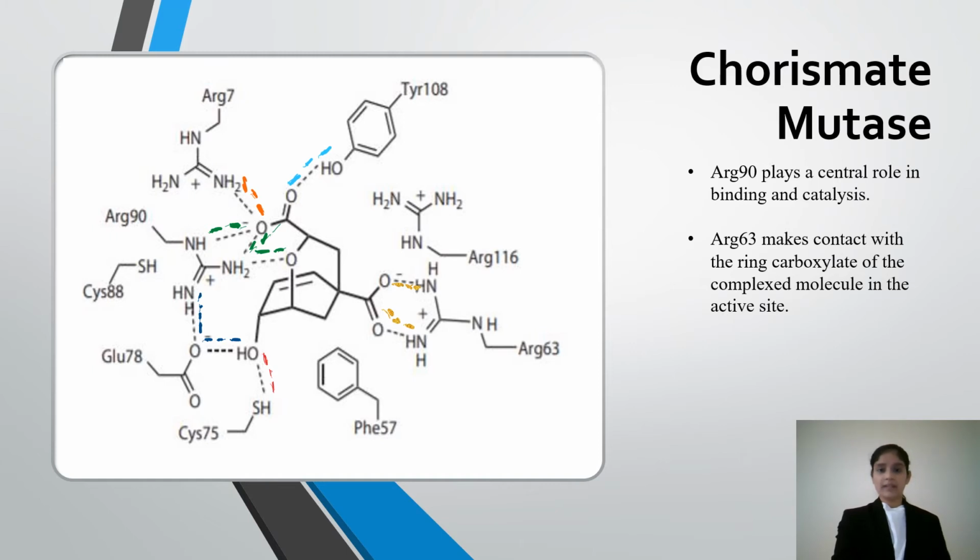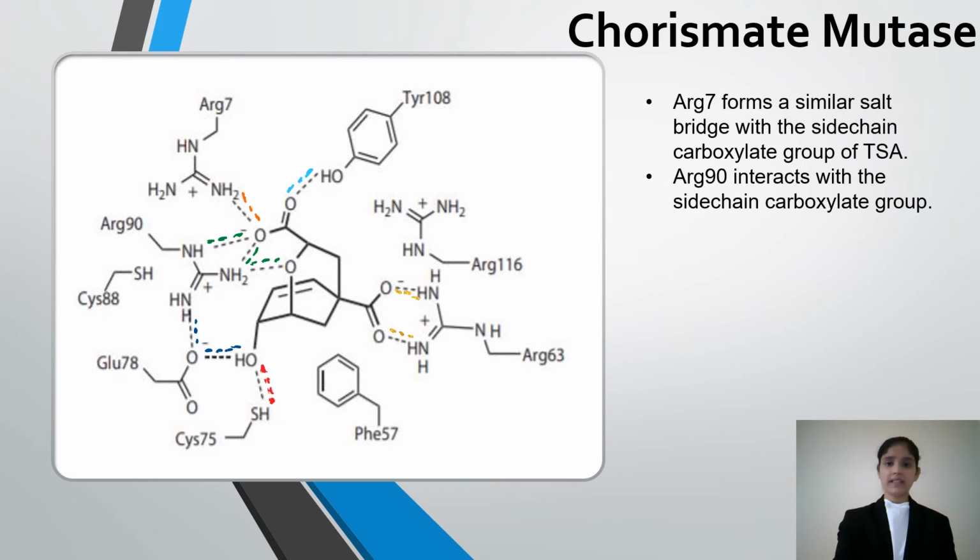It is part of a clamp-like structure that orients the side chain of the chorismate with respect to its cyclohexadiene ring. The hydroxyl group of chorismate forms a hydrogen bond to the sulfhydryl group of cysteine 75, particularly to the sulfur of the cysteine, and to the carboxylate of glutamate 78, which in turn forms a salt bridge with the guanidinium group, the C double bonded NH group, of arginine 90. The latter also makes hydrogen bonds to the ether oxygen and the carboxylate of the enolpyruvate side chain of the substrate.